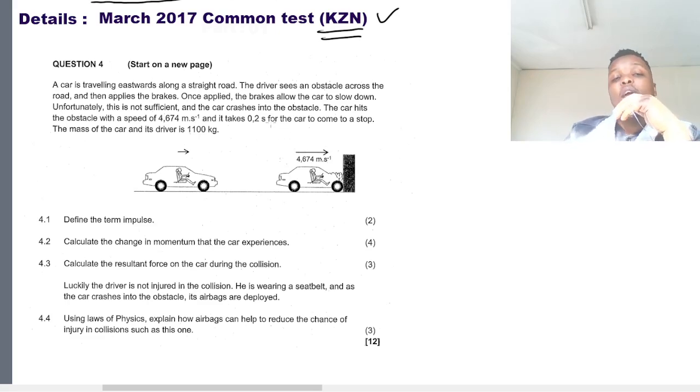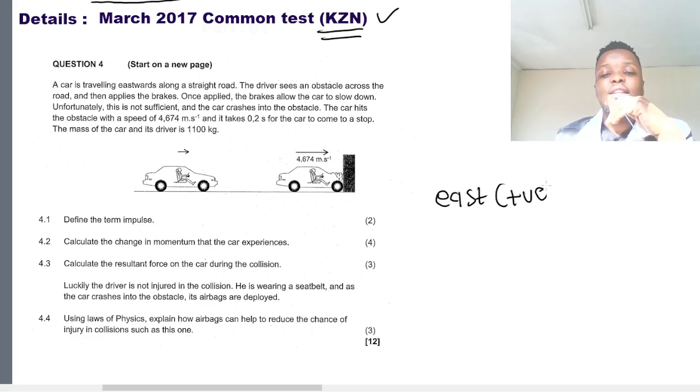Every time we encounter a physical sciences question paper, we first read the statement and then we collect data and choose the direction. So let's read the statement, choose a direction and collect the data. They're saying here, a car is traveling eastwards along a straight road. So it means this car was originally moving to the east. So we can take east as positive because it's the original direction of motion. If there's a vector going to the west, we will give it a negative sign. I hope that makes sense.